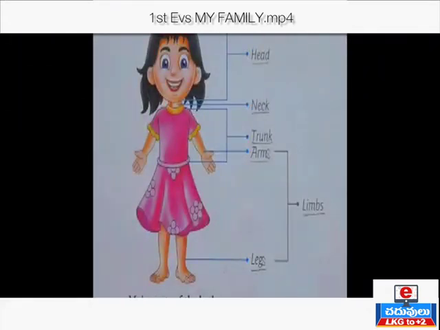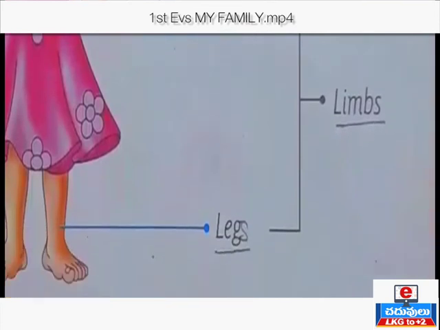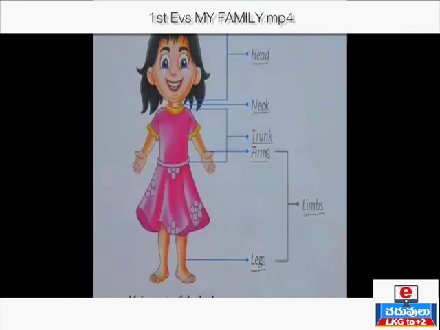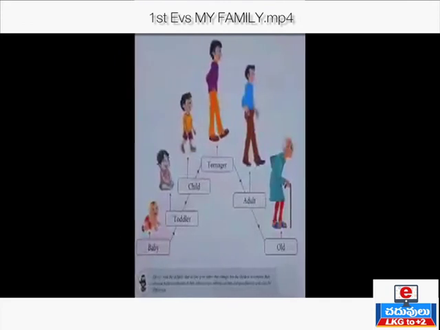Next, main parts of the body. What are the main parts of the body? We have a wonderful body, and our body can be divided into 3 main parts. In the previous point, we recapped those points, right? In that what we have learned, our body can be divided into 3 parts. What are they? Head, trunk, and limbs. These are the main parts of the body.